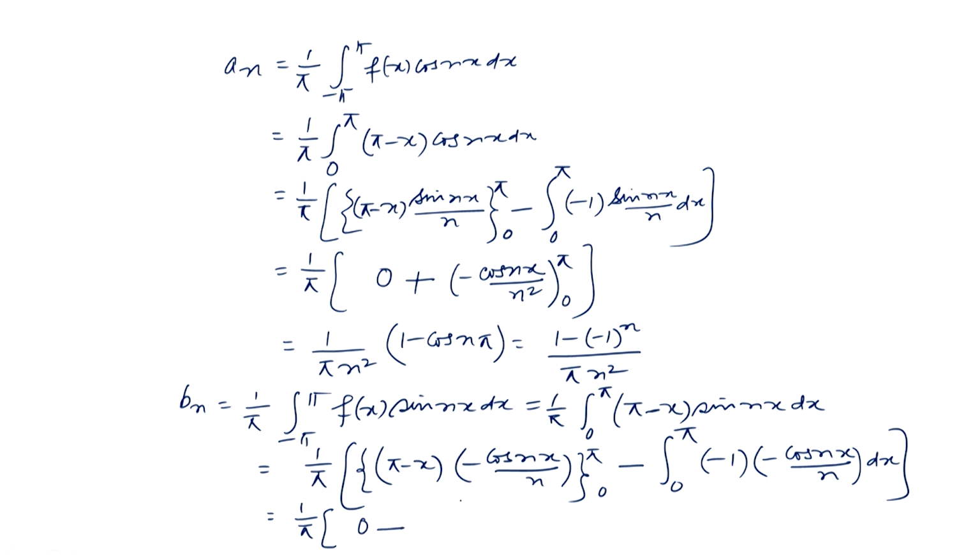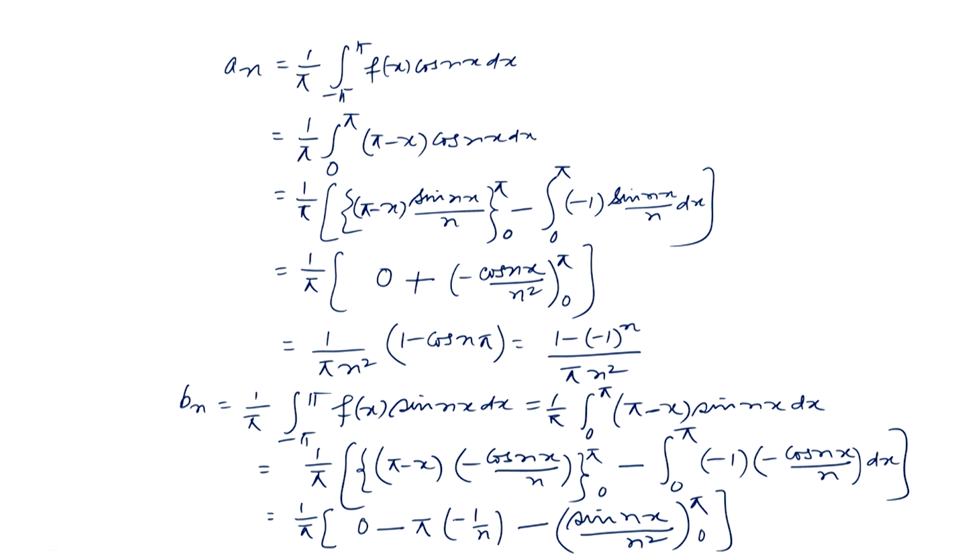The first upper limit gives 0, right, then minus, we put the lower limit. So, pi minus 0 is pi, and this is minus 1 over n. And then minus the integral of cos n x, which is sin n x by n. So, we get sin n x by n square from 0 to pi.